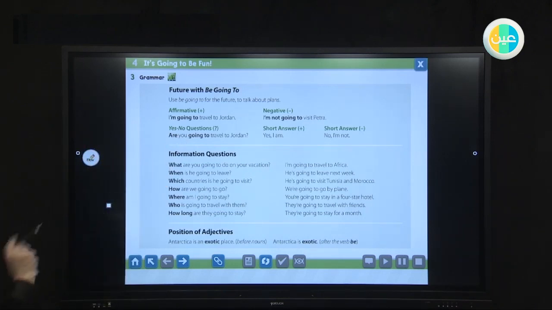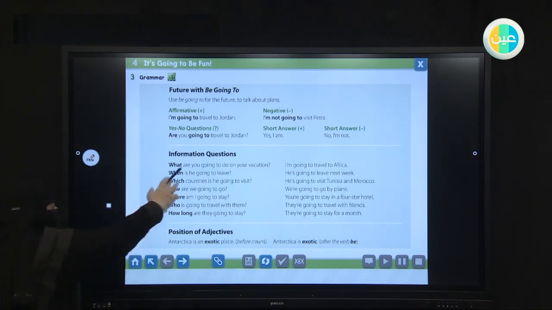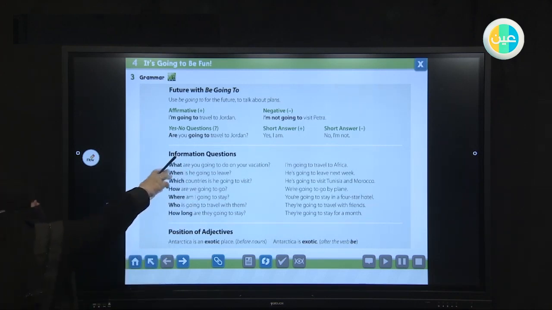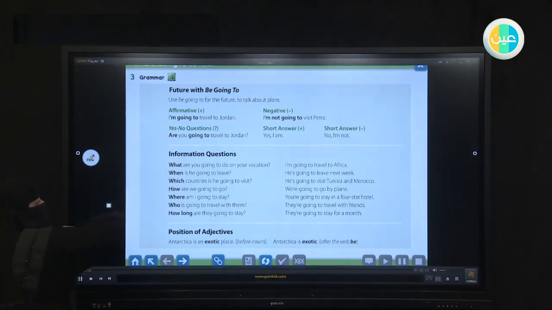Now look at the answer. If we don't want a short answer, we don't use yes or no questions. We use WH questions, like what, when, which, how, where, who, and how long. For example, look at number 1. What are you going to do on your vacation? So we are asking for information.